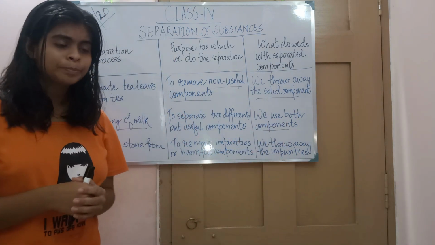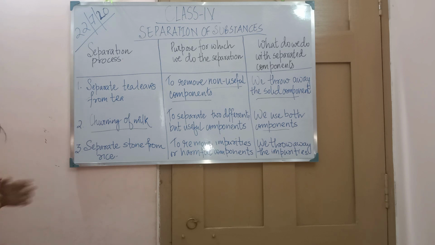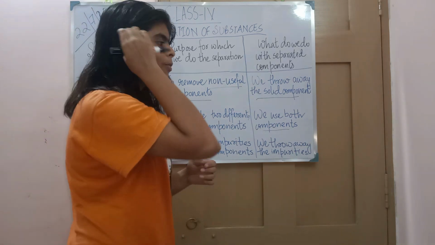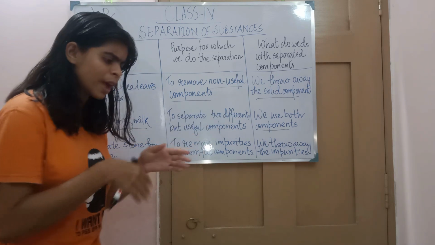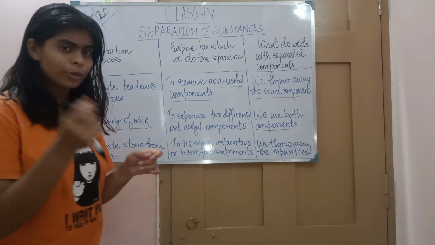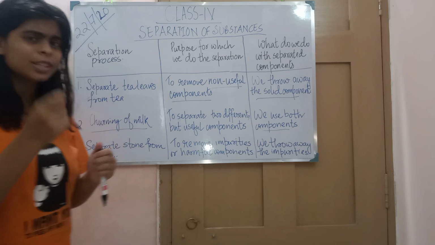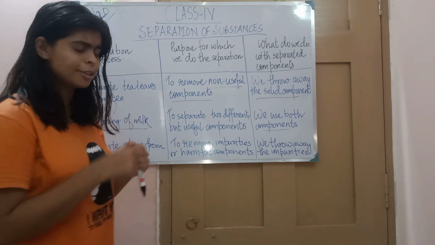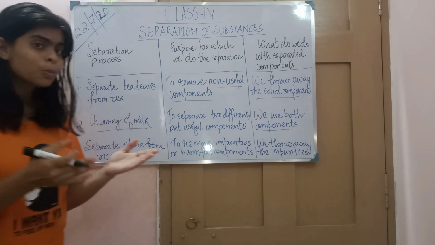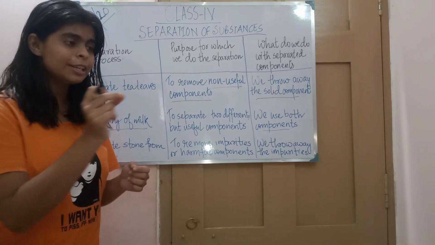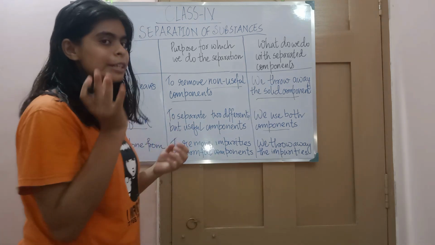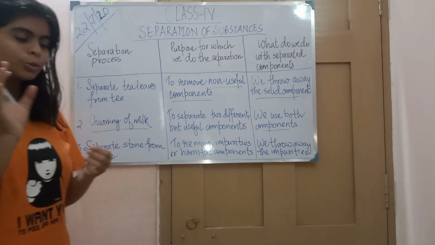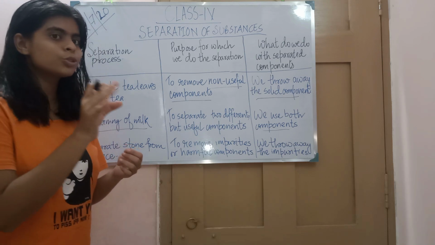I have given you another example: separating stones from rice. You have seen at home that when mother cooks rice, she first finds out whether anything like a kakor, a pebble, is present in the rice or not. Why? Because stone is harmful. If we don't separate it, while eating it will hurt your teeth. So that you yourself don't get hurt, she used to separate it.